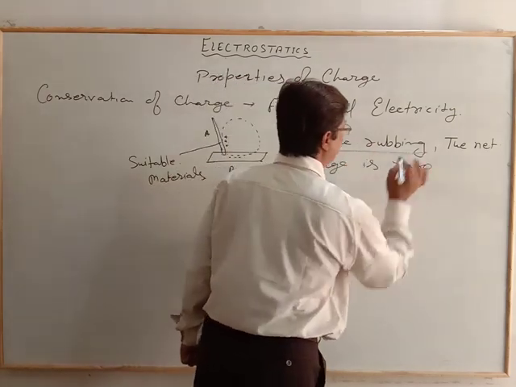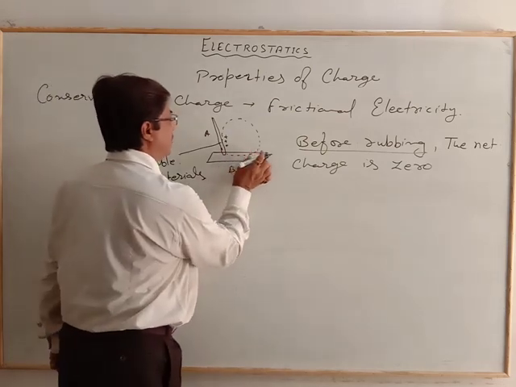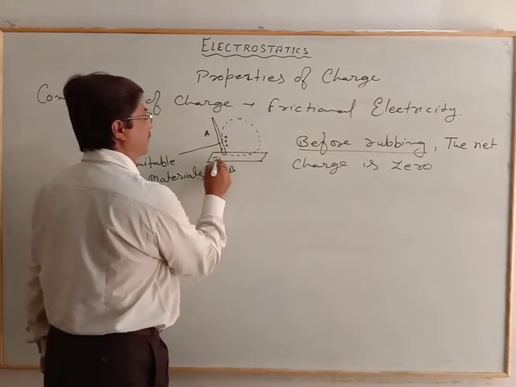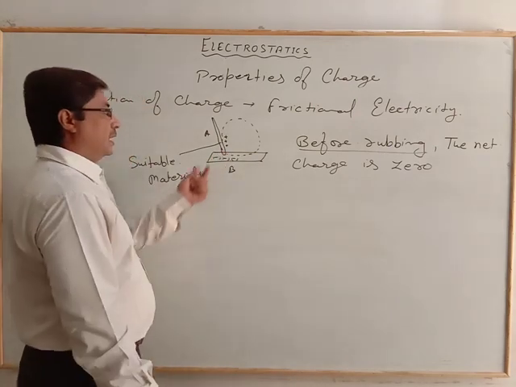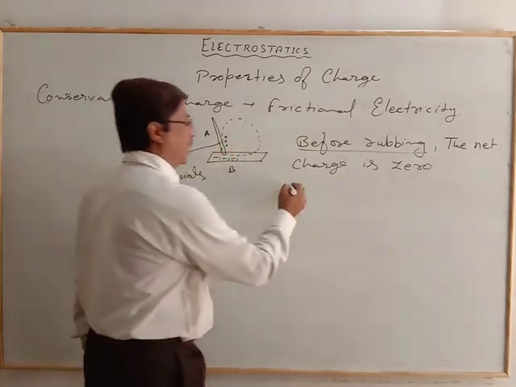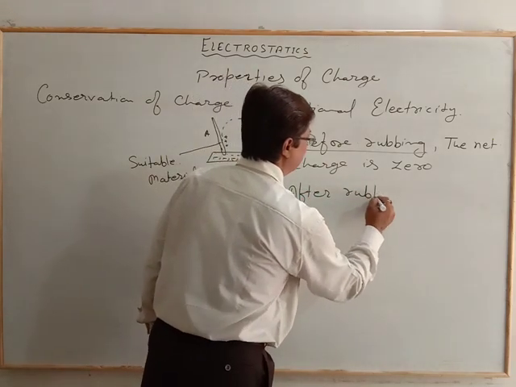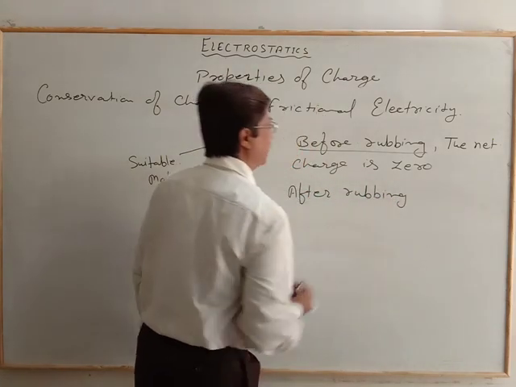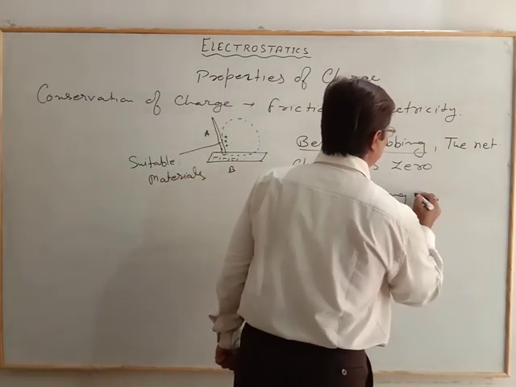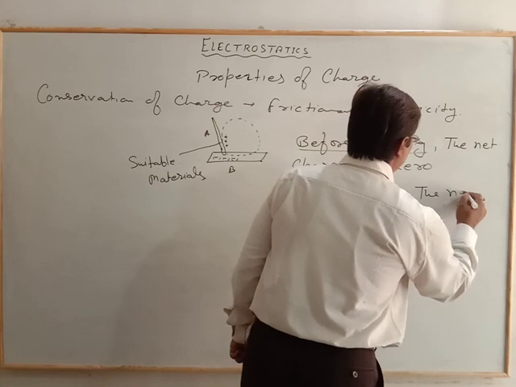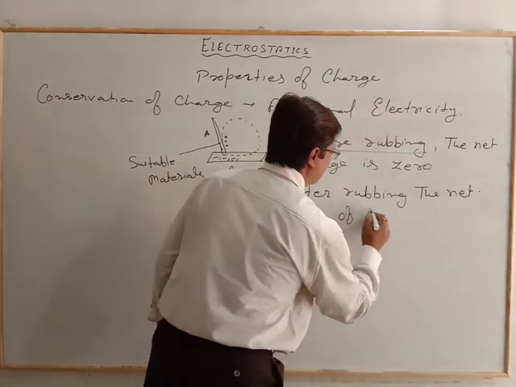Now before rubbing and after rubbing, some of the electrons will jump to one body and leave behind the positive. So after rubbing, we get what? The net value of the charge.